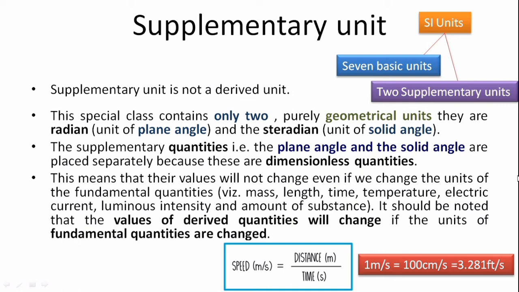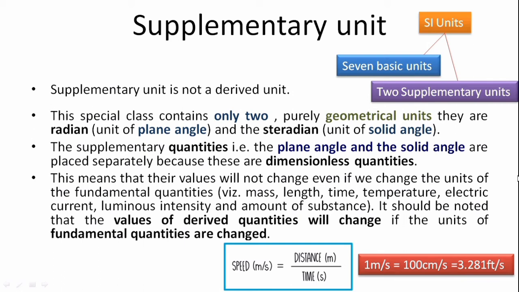It should be noted that the values of the derived quantities will change if the units of the fundamental quantities are changed. Just to give you an example, speed has SI unit meter per second, which is distance upon time. Distance is measured in meters and time in seconds.